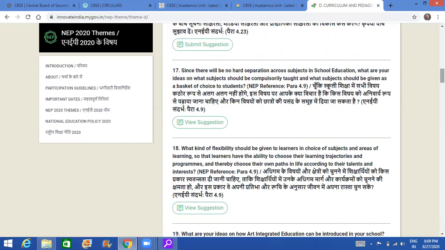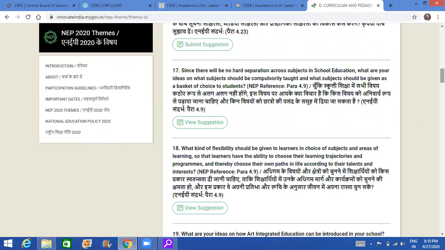And so what do you think should be compulsorily taught? अगर आपको लगता है कि ये होना ही चाहिए तो आपको वो लिखना है. And what should be given a basket of choices. तो अगर आपको लगता है कि languages is more important, communication is important, तो definitely languages तो पढ़ाना पड़ेगा. लेकिन for example maths, maybe there is no aptitude for many students to take up maths, so that can be dropped. So which subjects do you think should be compulsory and which should be given as a basket of choices?